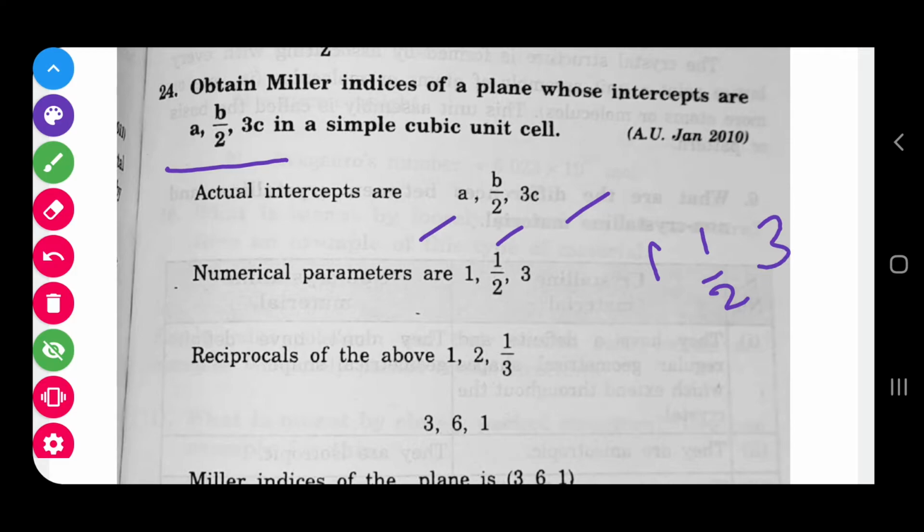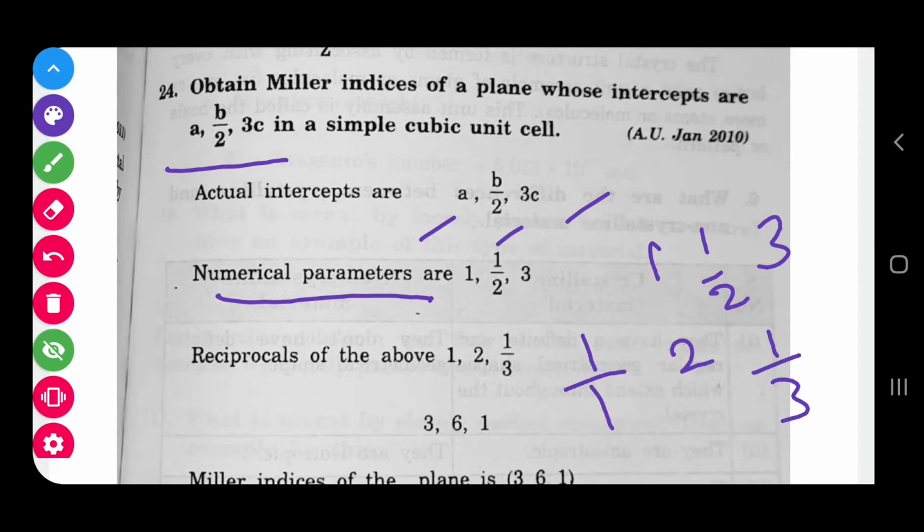These are the numerical parameters given. So you write the numerical parameters, then the reciprocals of these values. This is the way of finding Miller indices. The reciprocal of 1 is 1 by 1, the reciprocal of 1 by 2 is 2 by 1, and the reciprocal of 3 is 1 by 3.